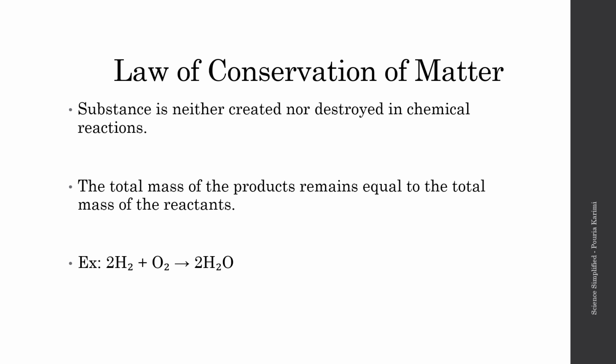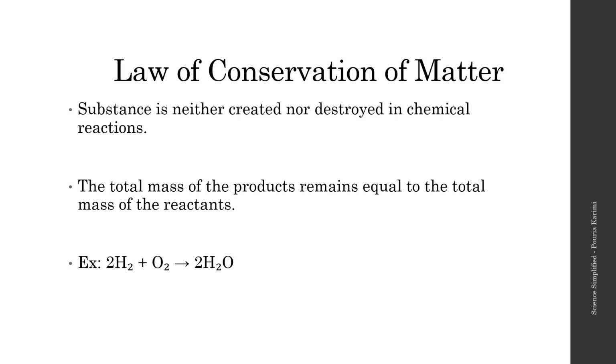Now, law of conservation of matter, law of conservation of mass. We'll get to why it's really important in chemical reactions and chemical equations. But what does it say? It says that substances are neither created nor destroyed in chemical reactions, meaning that we can't really destroy or create anything in chemical reactions, meaning that the total mass of products should always equal the total mass of the reactants.